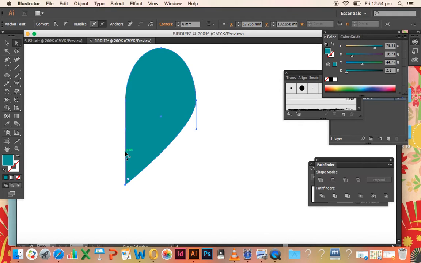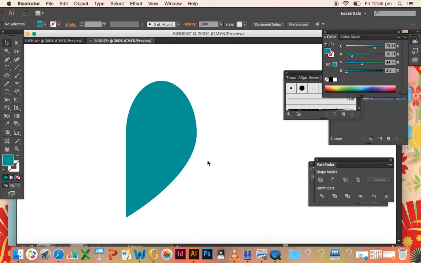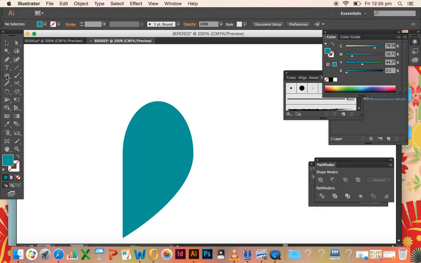That'll do. We're just making the wing shape at the moment. And then, still with the direct selection tool active, you just click on that handle there and just drag it down to create a nice curve. There. So that's the first bit done, and that's probably the trickiest bit.